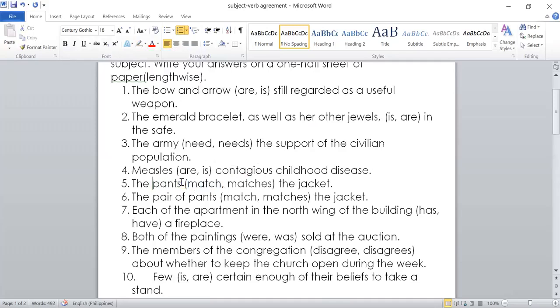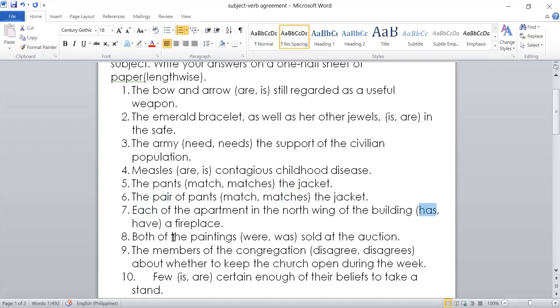Number 6, the pair of pants. In here, it's talking about the pair of pants, meaning the subject here is pair, not the pants. Therefore, it's just one pair, and it only entails a singular verb. So the verb here would be matches. For number 7, all sentences that start with each would take a singular subject. Therefore, the answer here would be has.